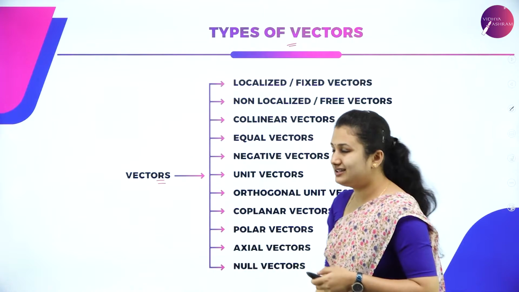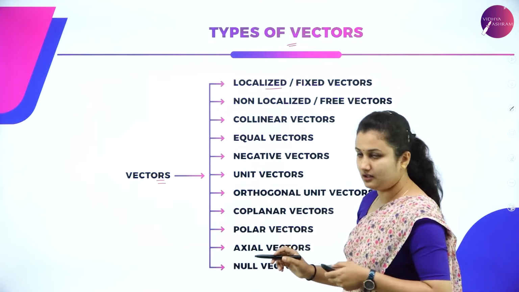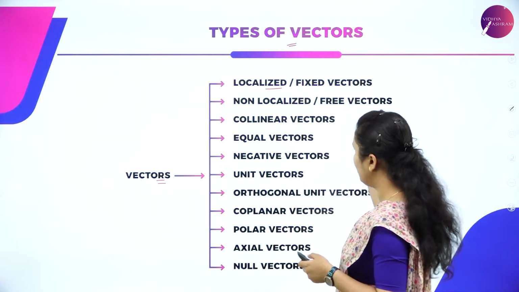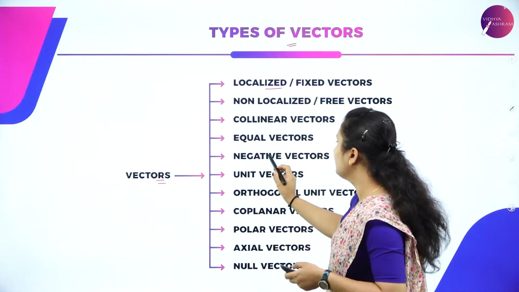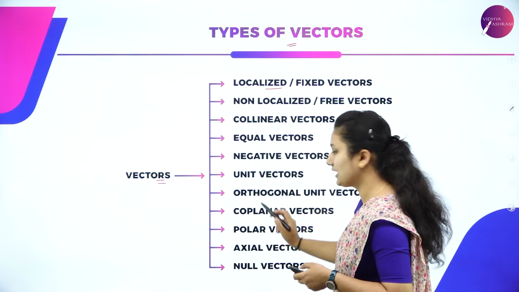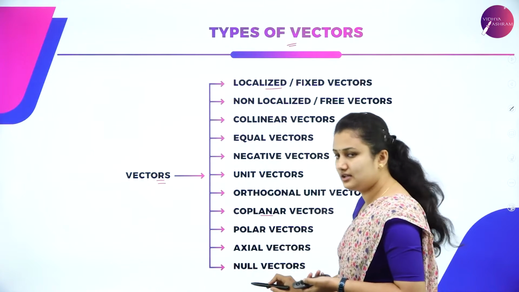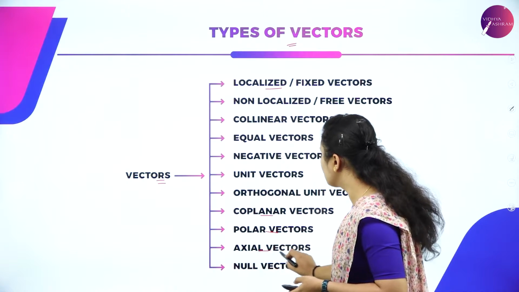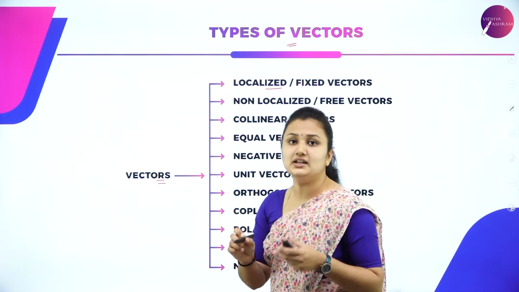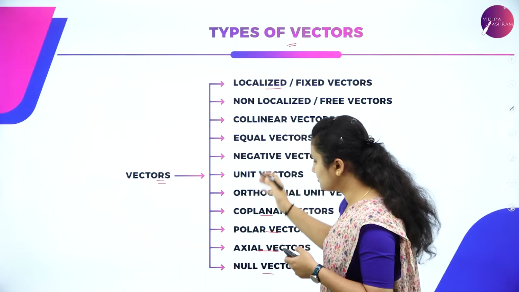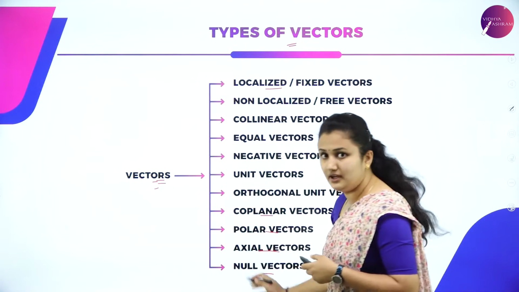You can see here, vectors are broadly classified into localized or fixed vectors, non-localized or free vectors, collinear vectors, equal vectors, negative vectors, unit vectors, orthogonal unit vectors, coplanar vectors, polar vectors, axial vectors and null vectors. Let us individually try to understand each of these vectors. So vectors are classified into the following types.